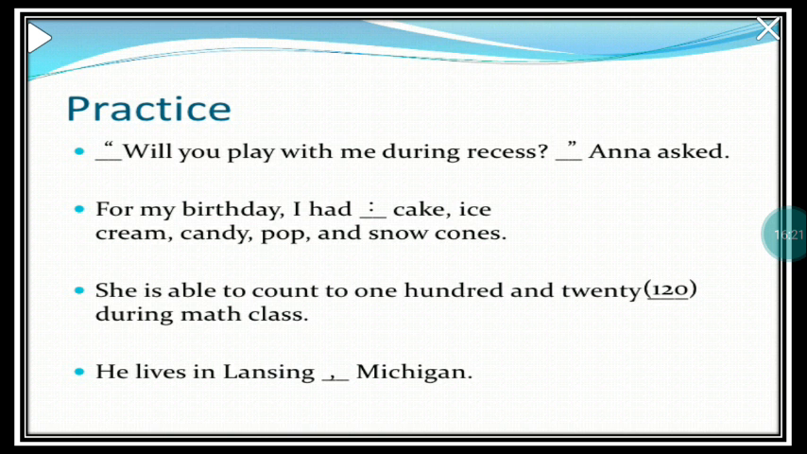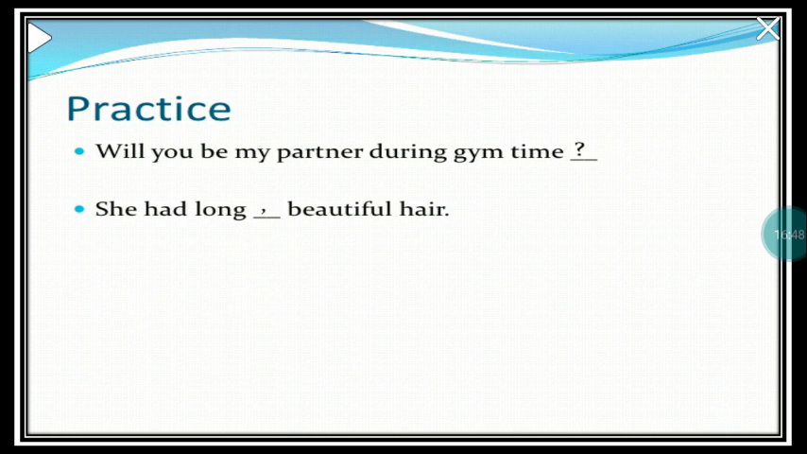Anna said, for my birthday I had: cake, ice cream, candy, pop and snow cones. Then, she is able to count to one hundred twenty (120). So you're going to put that in parentheses. You've already written it in words and then you're indicating it in figures. During math class. He lives in Lansing, Michigan. Will you be my partner during gym time so we can exercise together? You're asking a question, so you have the mark of interrogation or question mark. She has long, beautiful hair. Then you have a full stop.